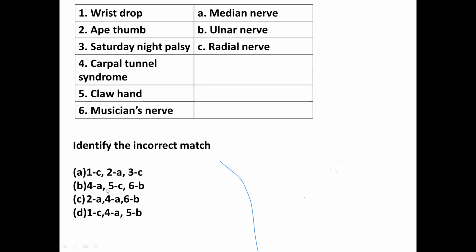Right. 5C, claw hand because of radial nerve, no. Claw hand is because of ulnar nerve. Otherwise, check every option and all are correct except this one, 5C. It should be 5B, right? So, B is the correct answer.